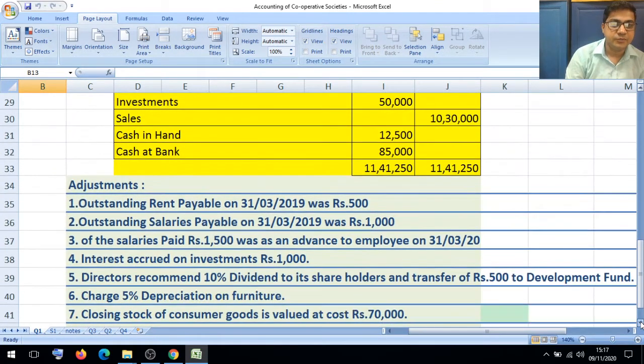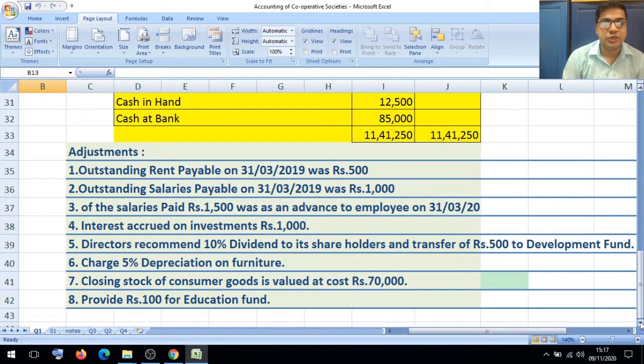Adjustment number 1. Outstanding rent payable on 31st March 2019 was 500. Outstanding salary payable on 31st March 2019 was rupees 1,000. Of the salary paid, rupees 1,500 was an advance to an employee. Interest accrued on investments rupees 1,000. Directors recommend 10% dividend to its shareholders and transfer of rupees 500 to development fund.